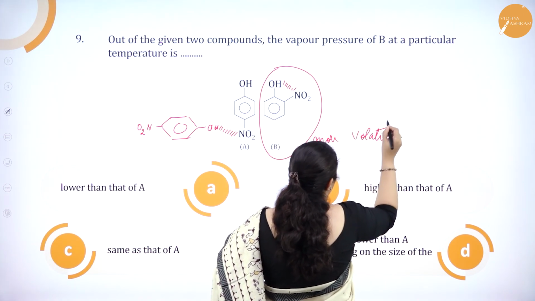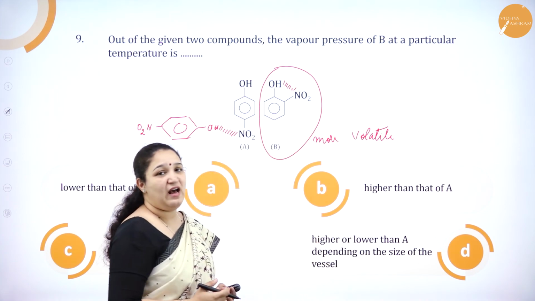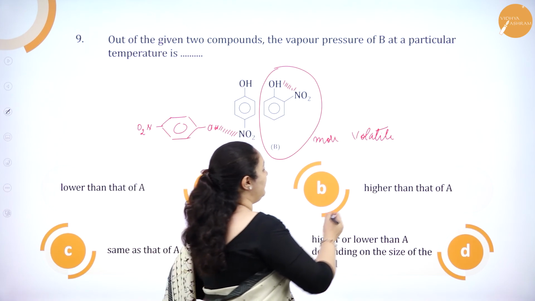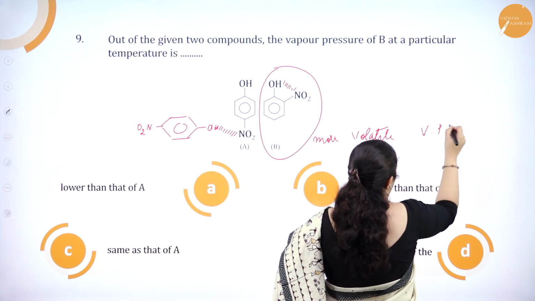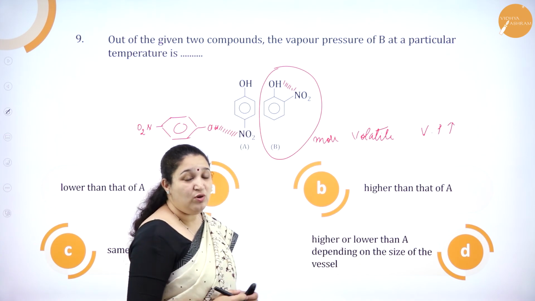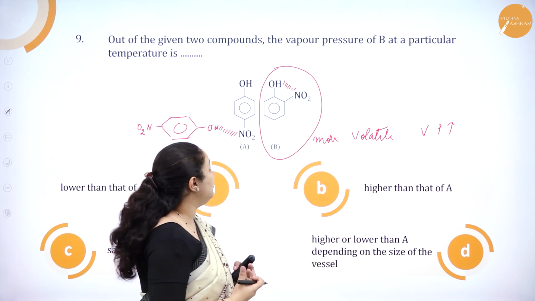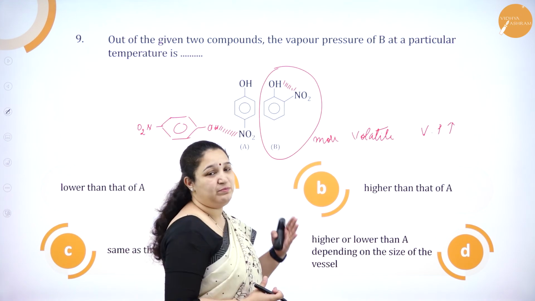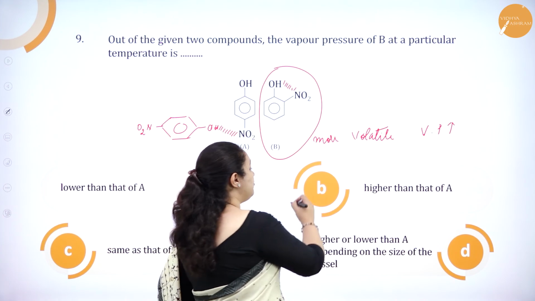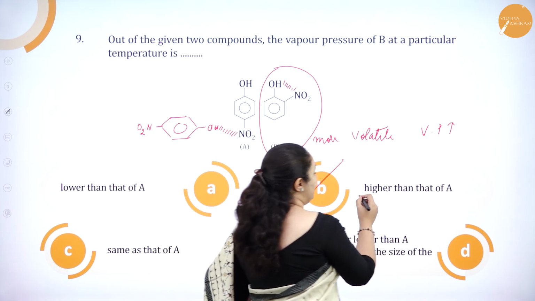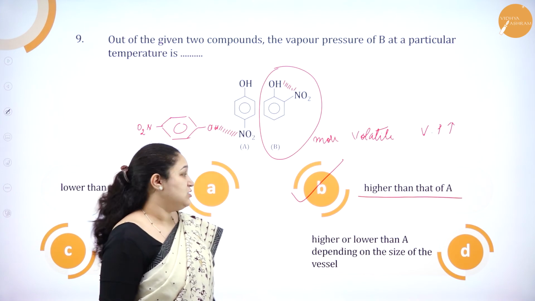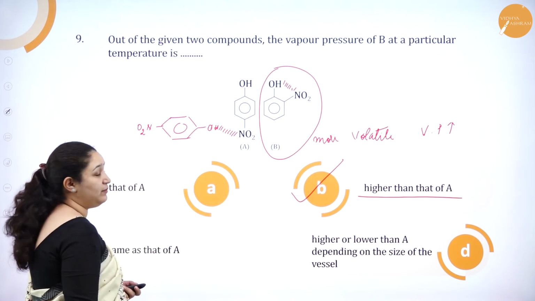So when it is more volatile, which one will be having higher vapor pressure? Obviously B will have higher vapor pressure. Vapor pressure also will be high because it is volatile. So B will have a higher vapor pressure at any particular temperature than that of A. So option B is correct. B has higher vapor pressure than that of A. Okay. So that's about question number 9.